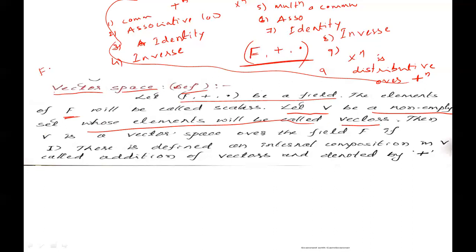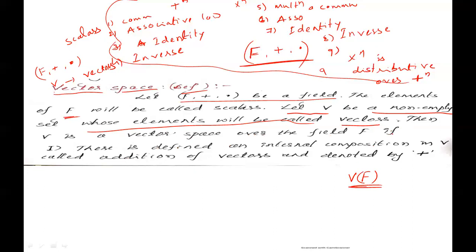Elements of F are scalars, and elements of V are vectors. Then V is a vector space over the field F.